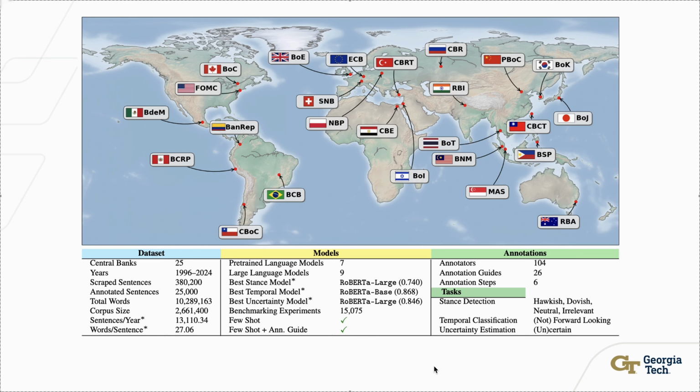Our analysis focused on 3 tasks. Number 1, monetary policy stance, whether a sentence is hawkish, dovish, neutral, or irrelevant. Number 2, forward-looking communication, whether it is about future policy or describing current or past conditions. Number 3, uncertainty estimation, whether the statement is certain or uncertain.